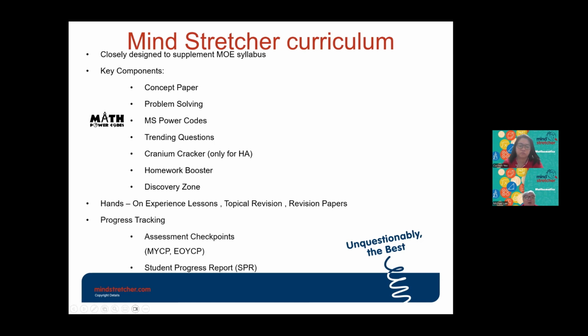So for progress tracking, we will have the student progress report, and also there are 2 checkpoints in a year, which is the mid-year checkpoint and the end of year checkpoint. So in a year there will be 2 checkpoints, and after the checkpoint, parents will be given a student progress report. I think later I have an example of how a progress report will look like. Then I can show you later.